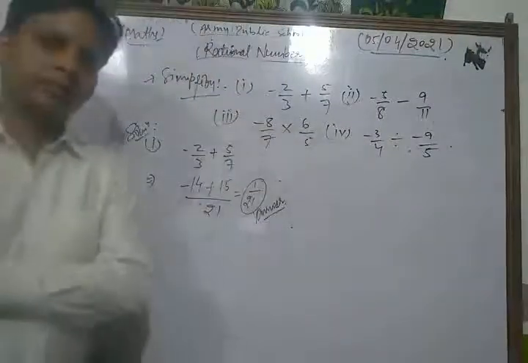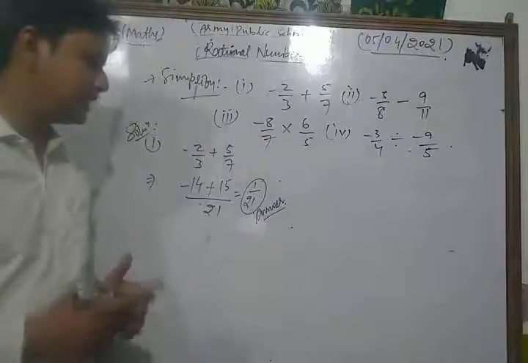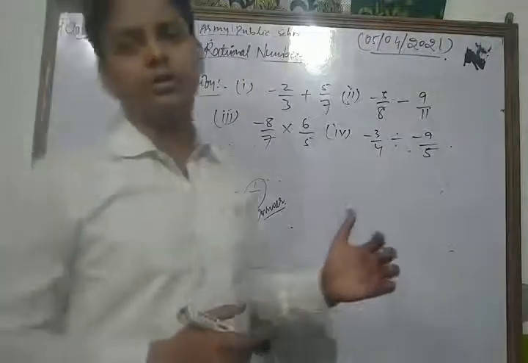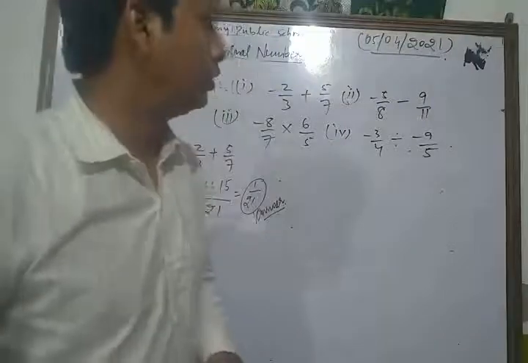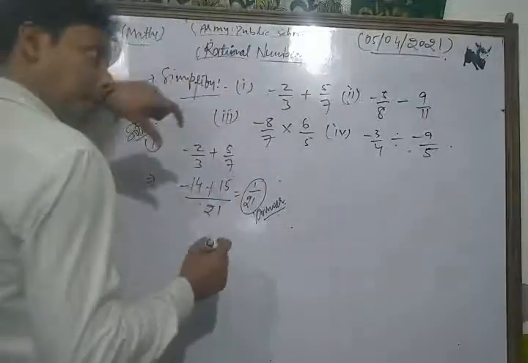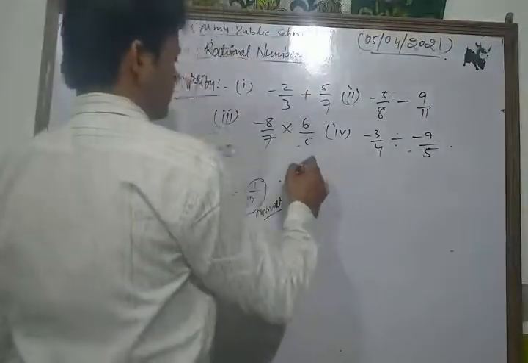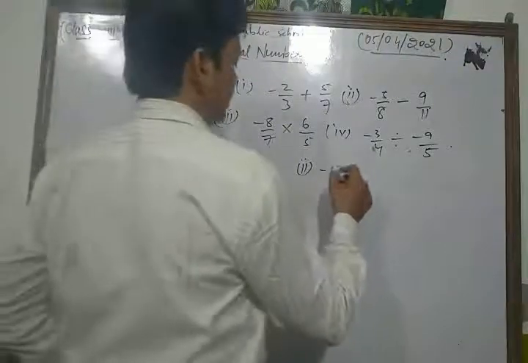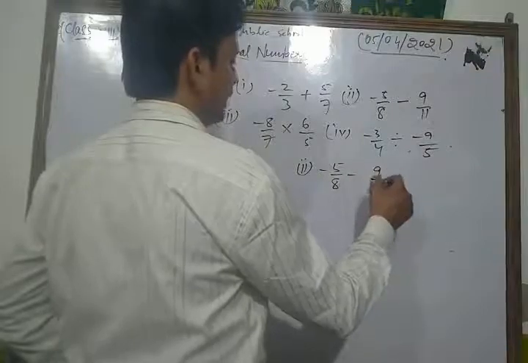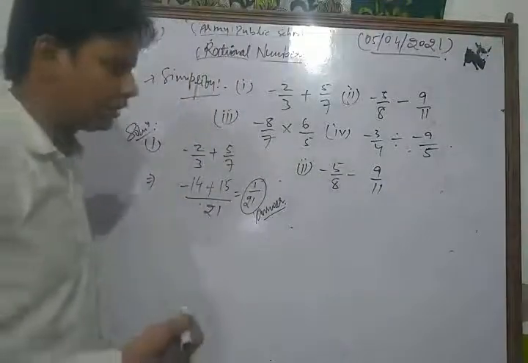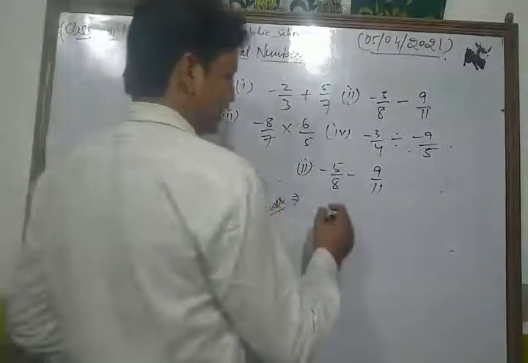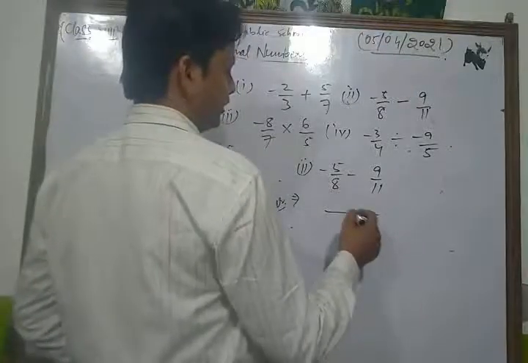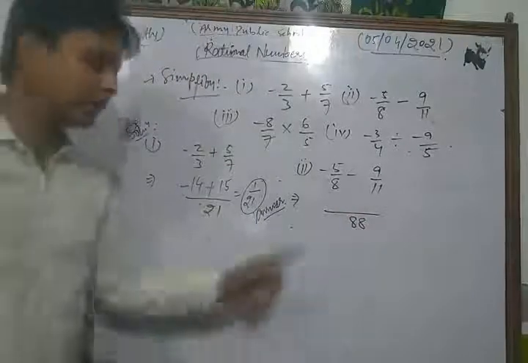Okay, dear students. So this is the basic mathematical operations related to rational numbers. Now, listen, we take and solve the second part of this question, which is minus 5 by 8 minus 9 by 11. For subtracting them, we also take the LCM of their denominators. We take 88, as 88 is the LCM of their denominators.